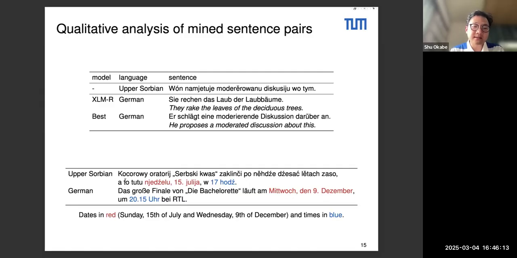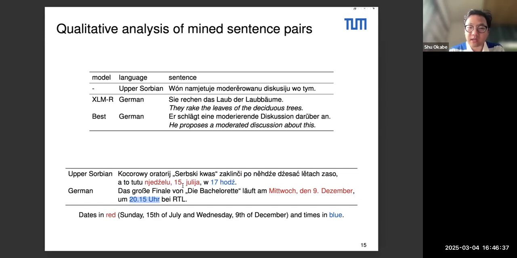We have an Upper Sorbian sentence and a German sentence. I didn't put the translations, but we can focus on the colored parts. So in red in Upper Sorbian, we have Sunday the 15th of July, and in German, we have Wednesday the 9th of December, and we have 5 p.m. in Upper Sorbian and 8 p.m., let's say, in German. So they're not translations, but are considered to be parallel by our mining pipeline and post-processing.